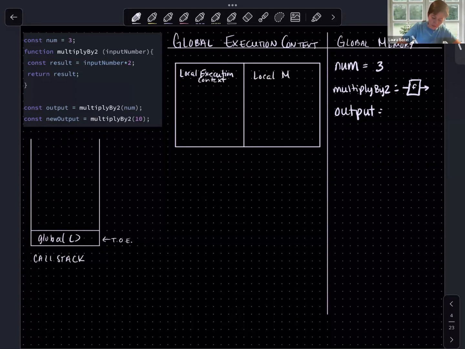You can also refer to this as a function level execution context. And specifically, this is going to correspond to the invocation of the function multiply by 2 with the argument 3, because as we said, num equals 3. So this is our diagram, right?